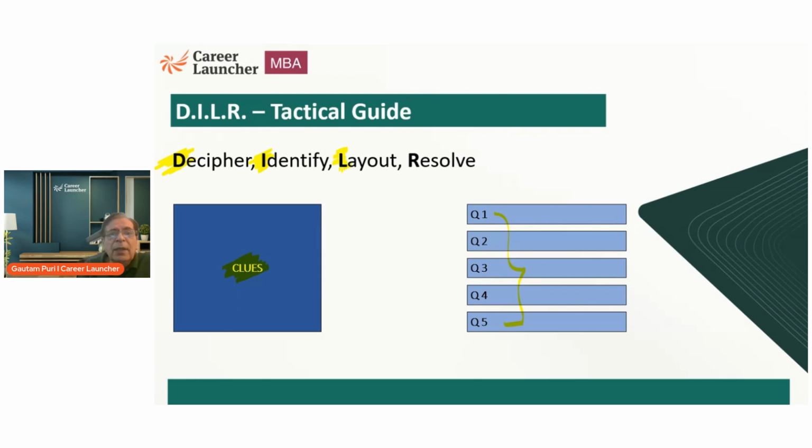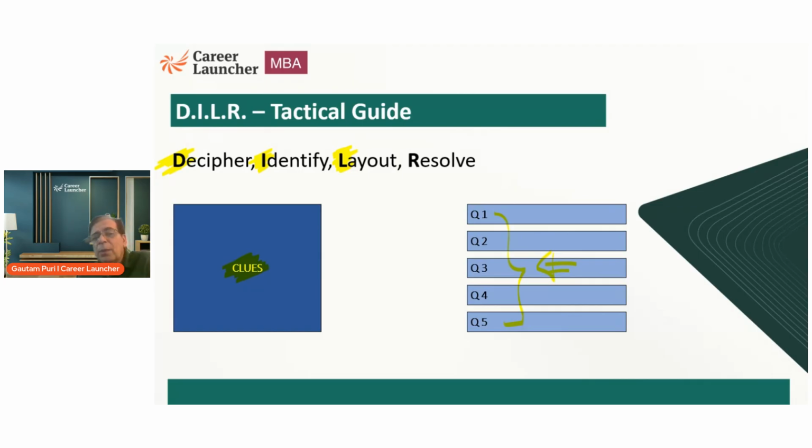L means layout or tabulate the data. So you make the layout or tabulate the data based on the requirements of the question. When you are identifying the question and the information, you are also trying to see what it is that they are asking for, and how it impacts the table which I will make.